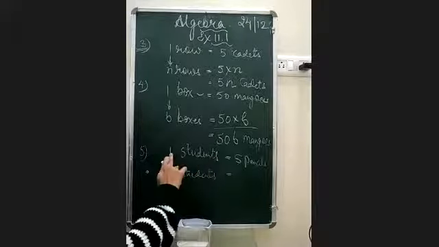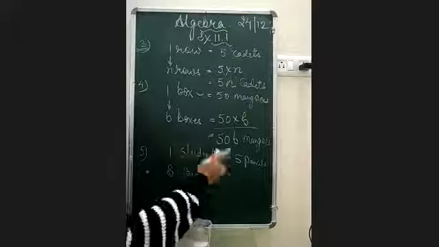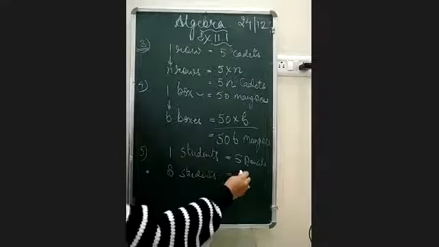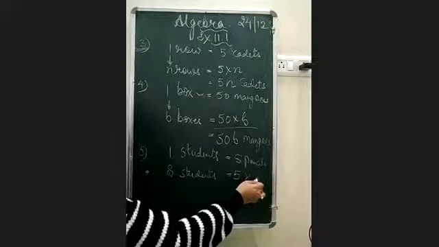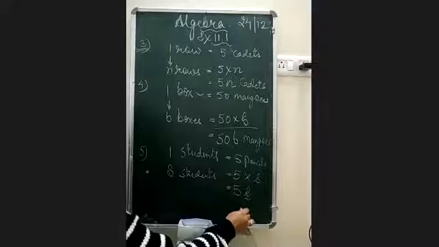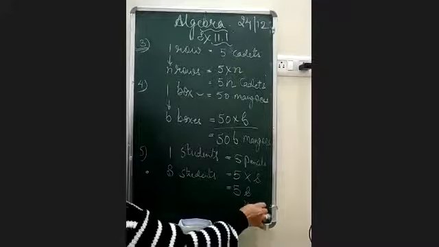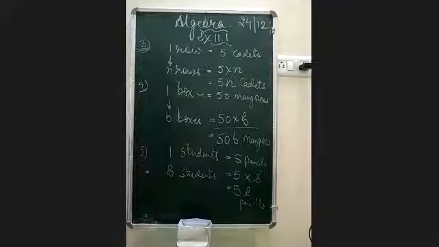There are 5 pencils for one student. So here it would be 5 into S. So 5 into S means 5S pencils. So the answer would be 5S pencils.